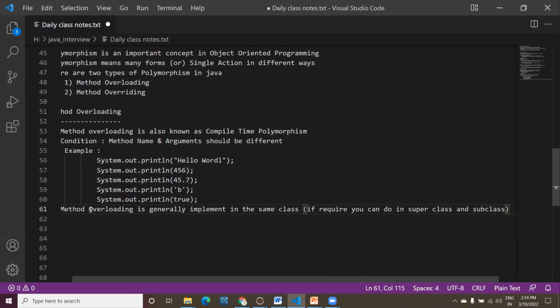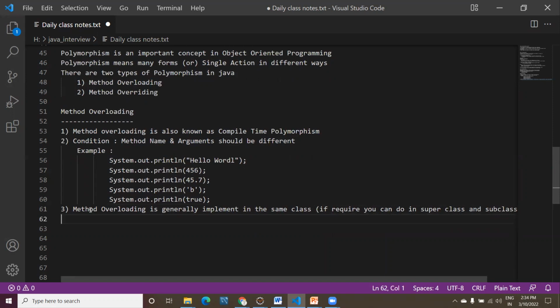This is one of the tricky questions. Maybe in an interview they will ask, "Hey, can we do overloading using inheritance?" People will get confused. Yes, you can perform it also. Overloading can happen in the same class or with the help of extends. Okay, the inheritance concept you can also perform.